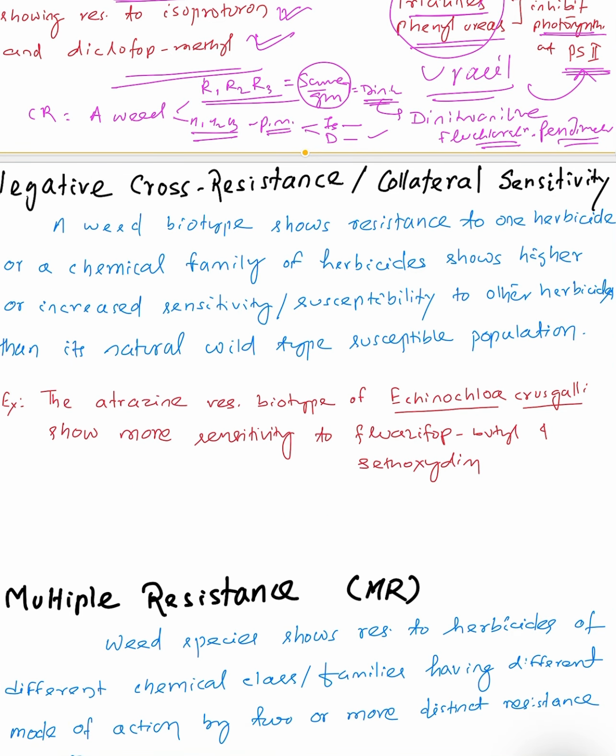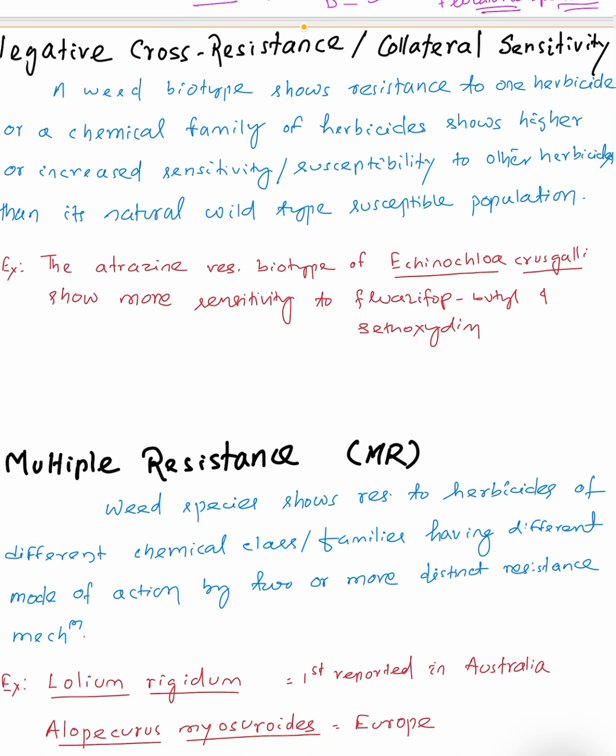Then the next one is negative cross resistance, which is also called collateral sensitivity. It is very easy. A weed biotype resistant to one herbicide or a chemical family of herbicides shows increased sensitivity or susceptibility to other herbicides than its natural wild type susceptible population.